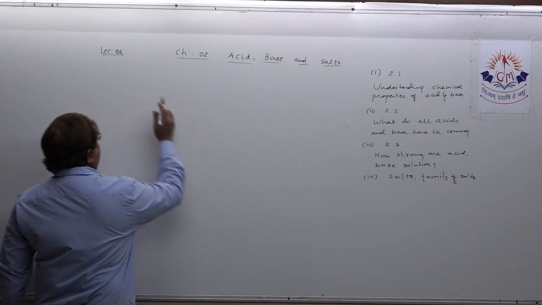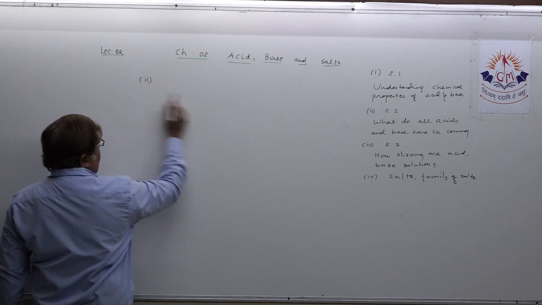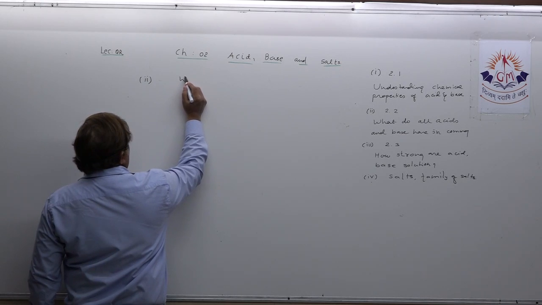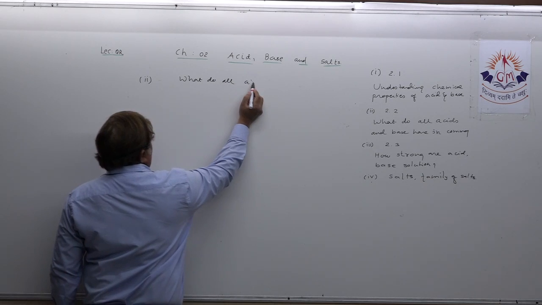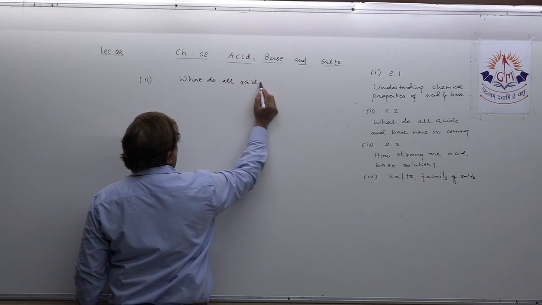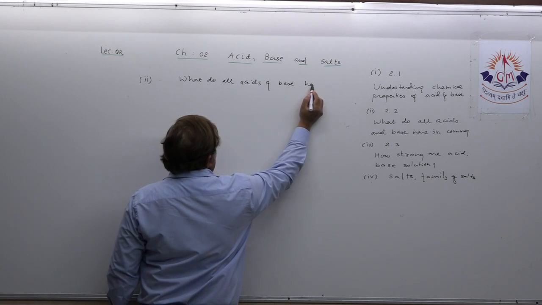Suppose we take topic 2.2: What do all acids and bases have in common?